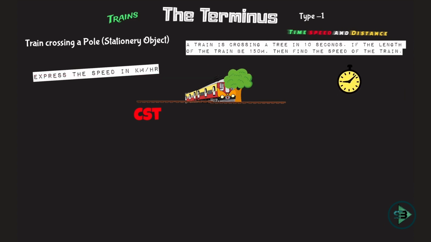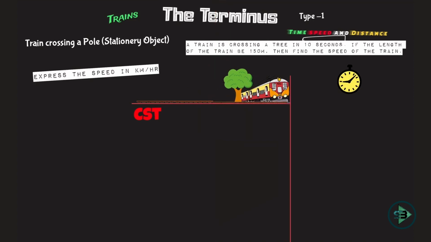So the first question that you need to ask yourself in this problem is, what is this 10 seconds? How do I start the stopwatch and where do I end the stopwatch? First understand that the train comes here, the engine just touches the tree and the train crosses its length. Now I stop the stopwatch.